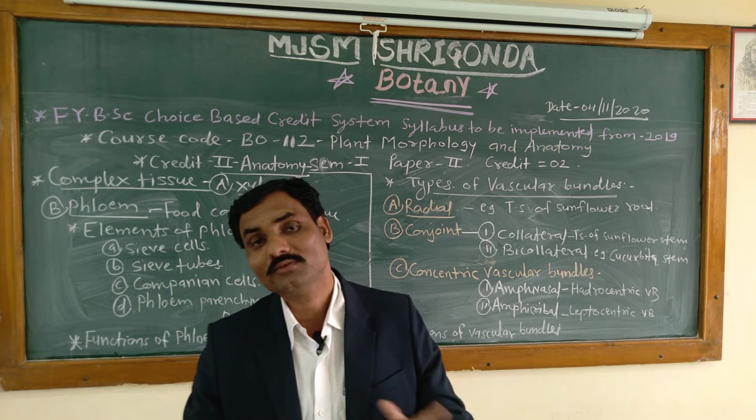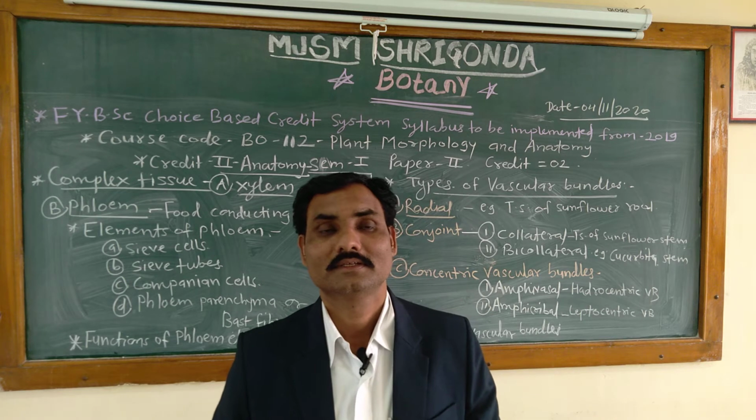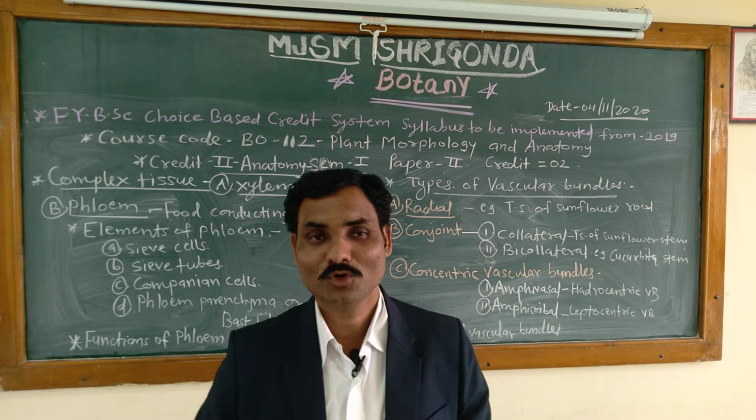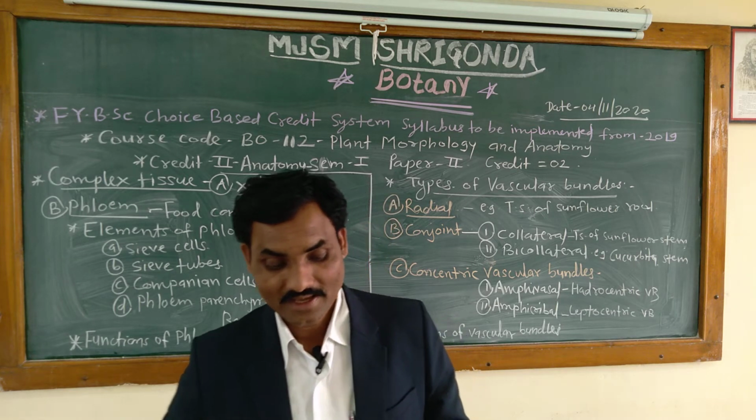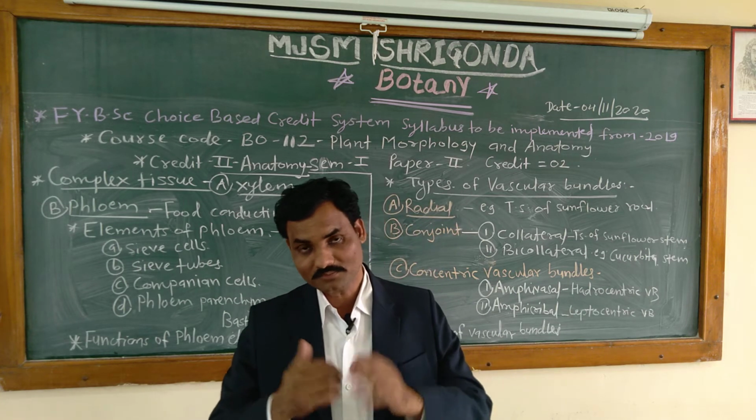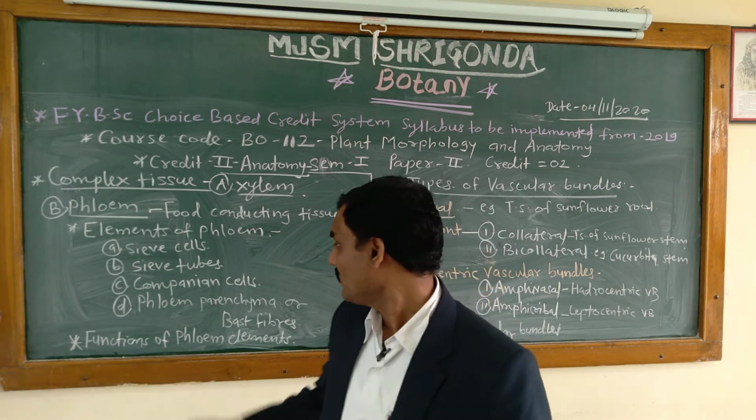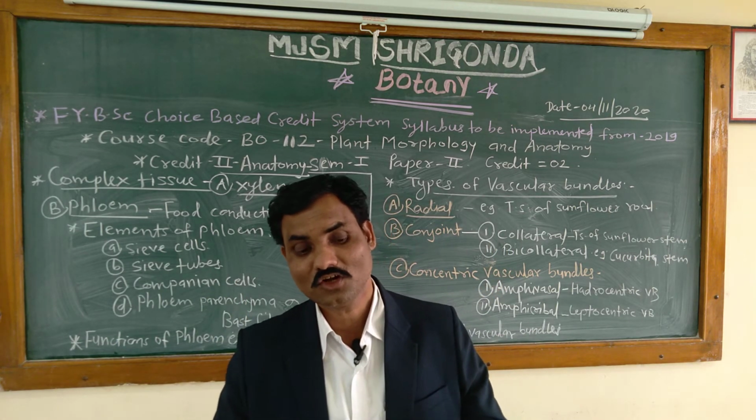Which are lower vascular plants and which are higher vascular plants? Bryophytes and algae are the lower plants, but lower vascular plants means pteridophytes. And they are also found in the gymnosperms. Then next are the sieve tubes. How do they look, and what is the structure of these sieve tubes?